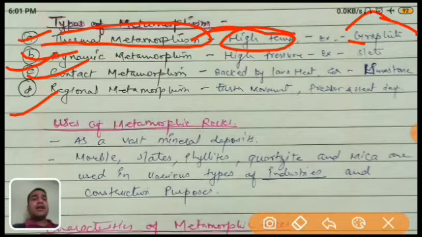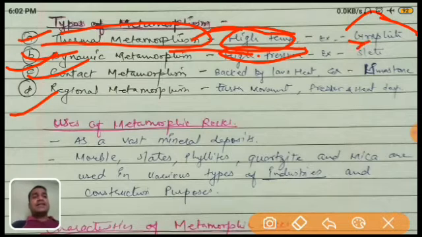The second process is dynamic metamorphic. Dynamic means by the pressure. If high pressure is imposed on any igneous or sedimentary rock, then it converts into metamorphic rock. So this type of rock is called the dynamic metamorphic rock. Example is slate.